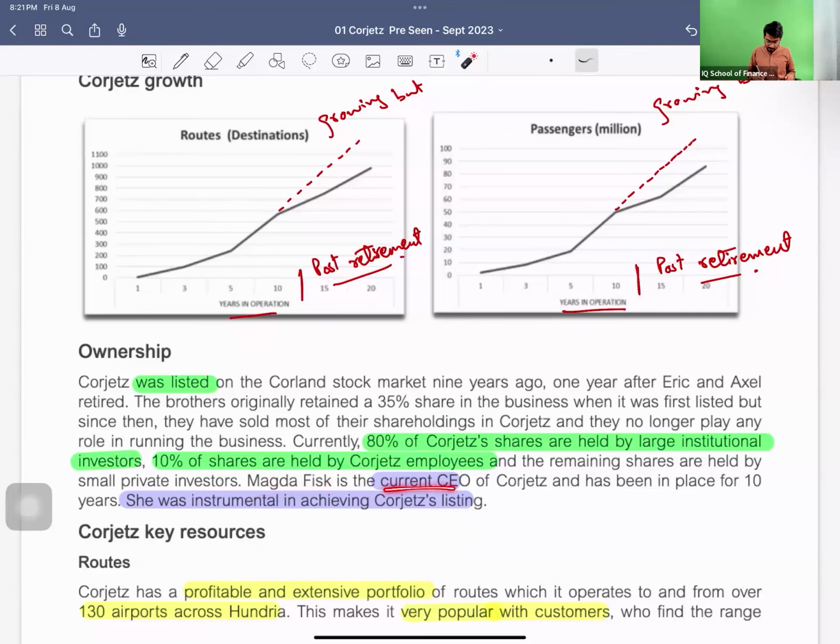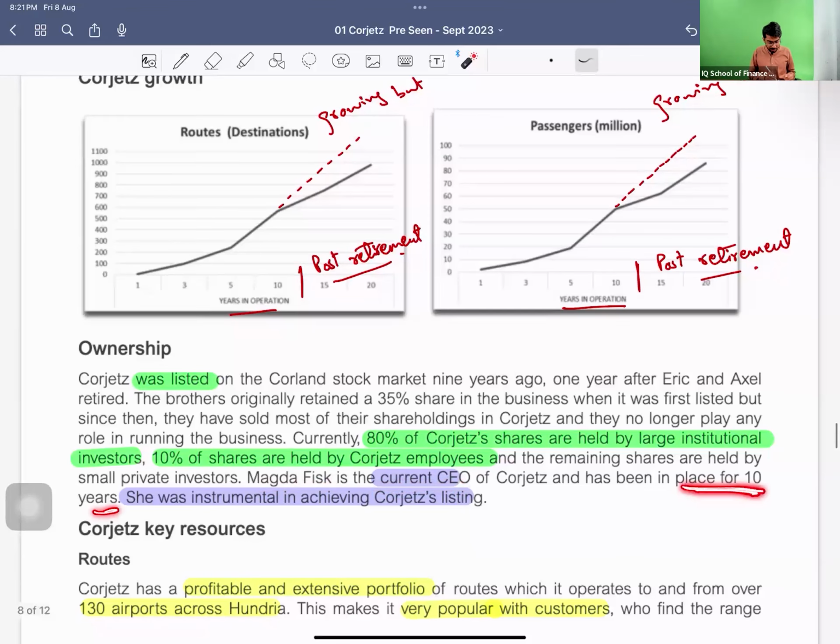Magda Fix is the current CEO of Corjetz and has been in place for the last 10 years since these brothers retired. She was instrumental in achieving the Corjetz listing. So she was the one who initiated or carried out all this listing thing. But now Corjetz is not listed.